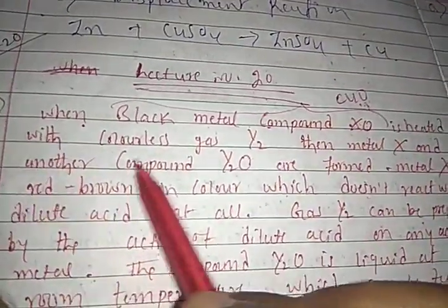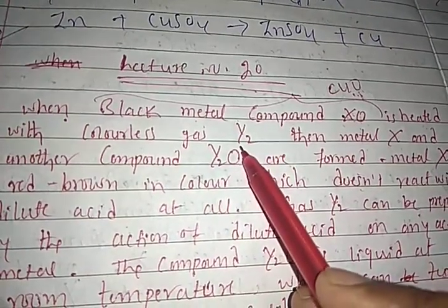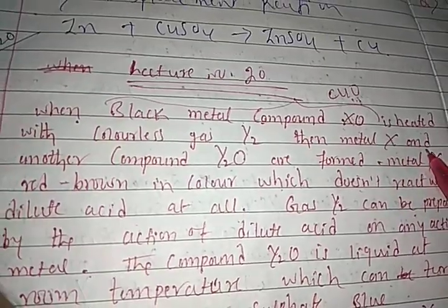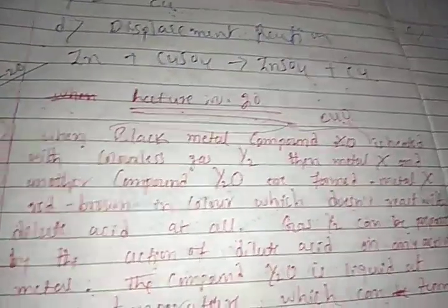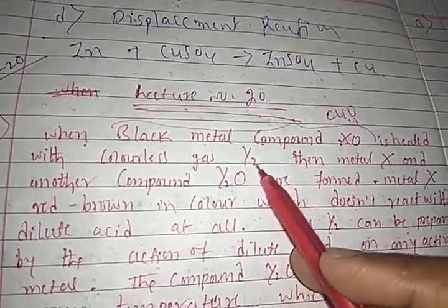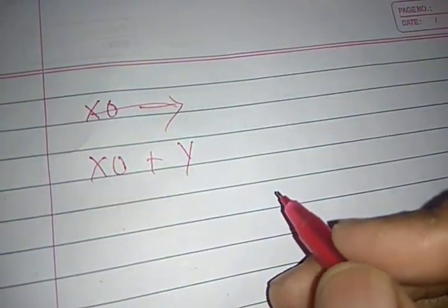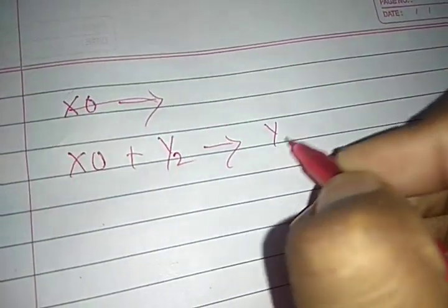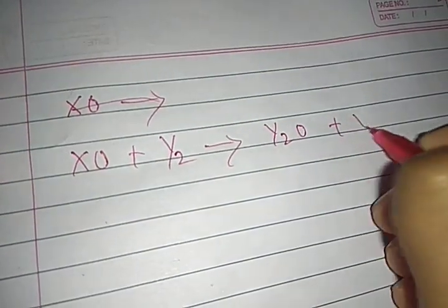Which is heated with colorless gas Y2. Then the metal and another compound Y2O are formed. Let's discuss, students. XO reacts with Y2 to form Y2O plus X.